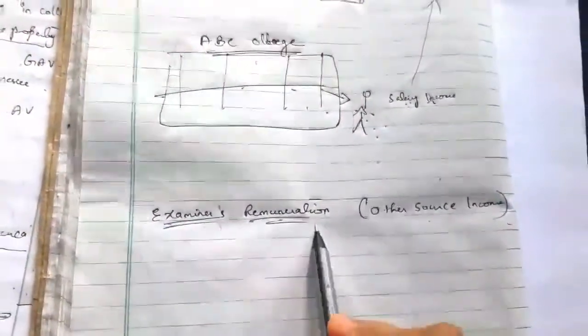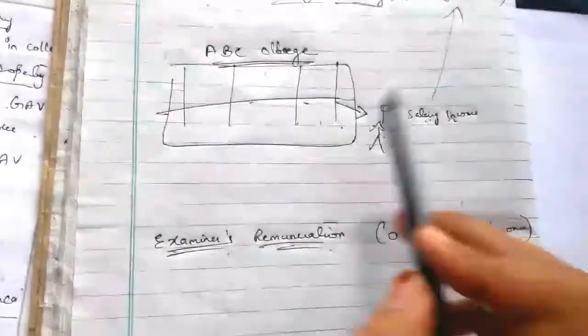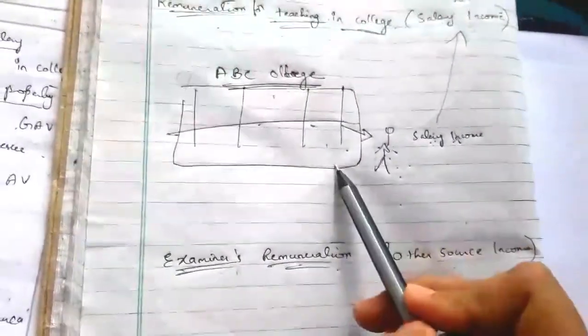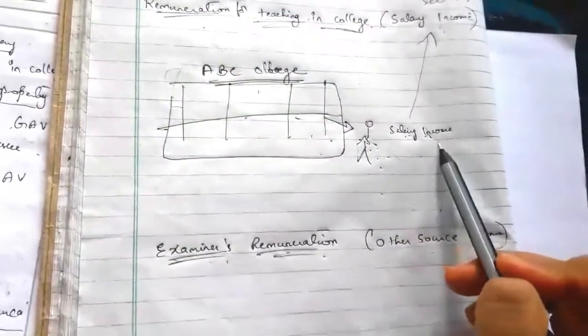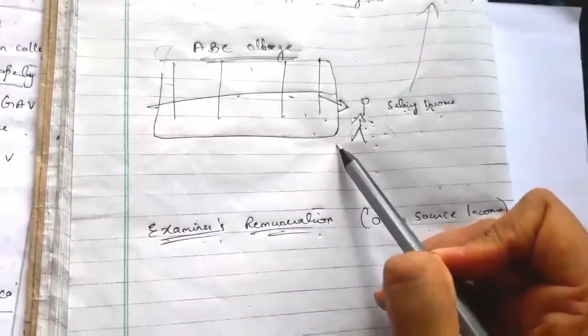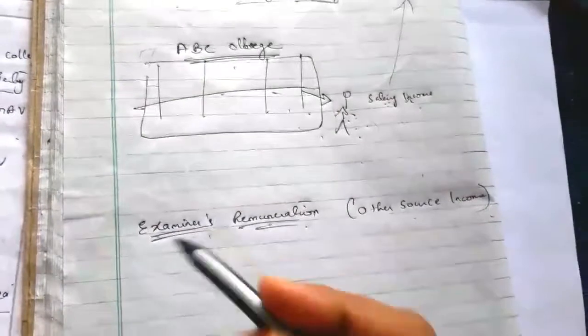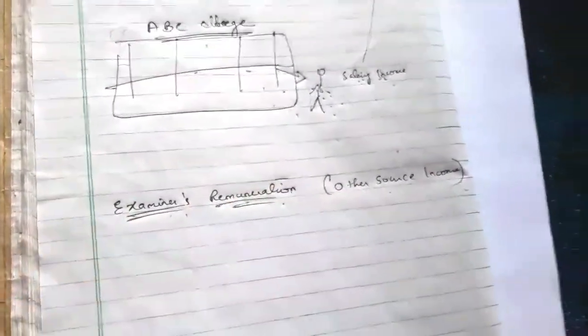So examiner's remuneration means, along with working in this institution, ABC college, where he is receiving a salary, he is also doing exam duty. On Sundays and other days, there might be competitive exams conducted by the central government or state government or any other universities, or even the same university, maybe on weekends, Saturdays, Sundays.